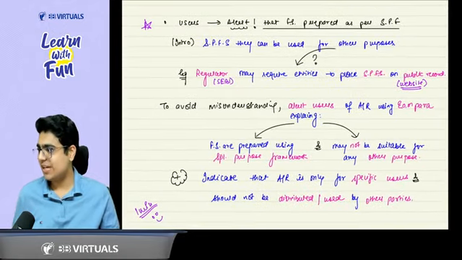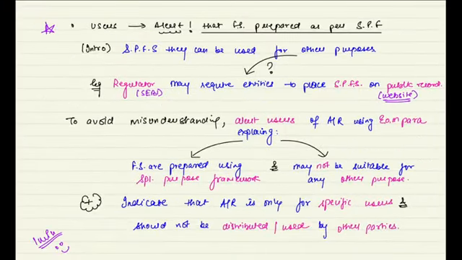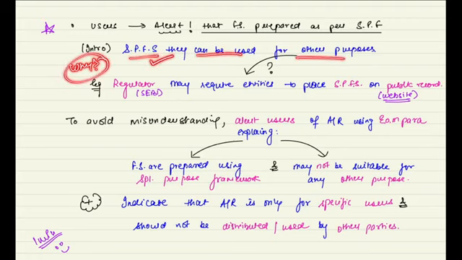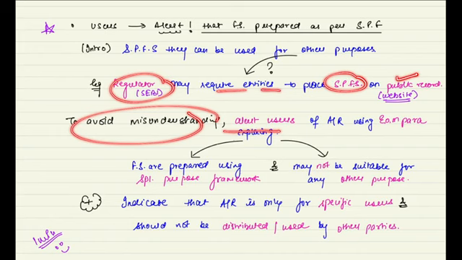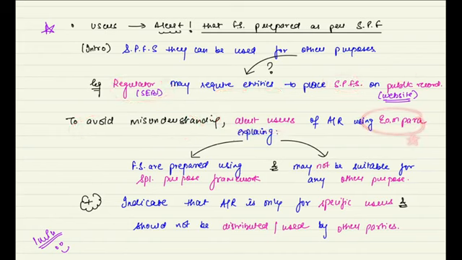Yes, sir. So, last quick revision of this topic, then I will take it from the book. Users need to be alert that financial statements are prepared as per special purpose framework. Why, sir? Because these financial statements are available in the open. Special purpose financial statements can be used for other purposes. Example: the regulator requires the entities to place them on public record. So to avoid any misunderstanding, alert the users. Which para? EOM para, stating that they are prepared as per special purpose framework, so not suitable for any other purpose. Special purpose framework for whom? For specific users. So not distributed, not used by any other user. Easy peasy.